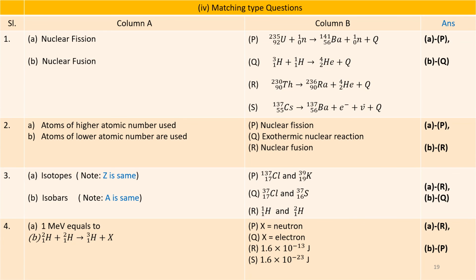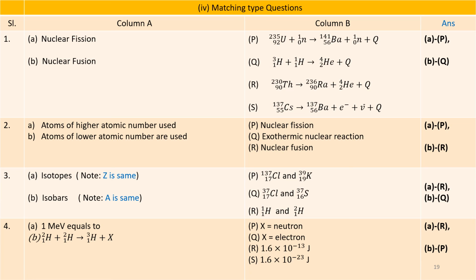The next part of objective type of question is part 4, where matching type of questions are asked. In column A, two statements or parameters or processes or phenomena are given.